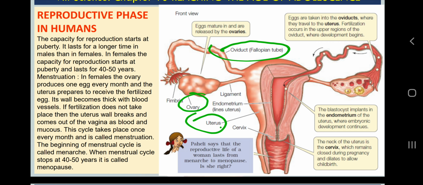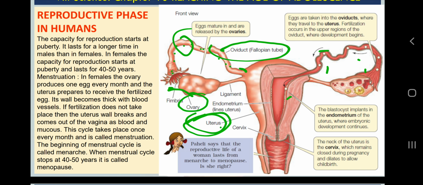There I have discussed that the ovary produces eggs, the egg goes into the fallopian tube or oviduct, which is also the site of fertilization. Then the embryo scrolls down and attaches with the uterus, or implants in the uterus. Here you can see this small white sphere or circle. This shows the movement of the egg. This is how the female reproductive organ works in reproduction.